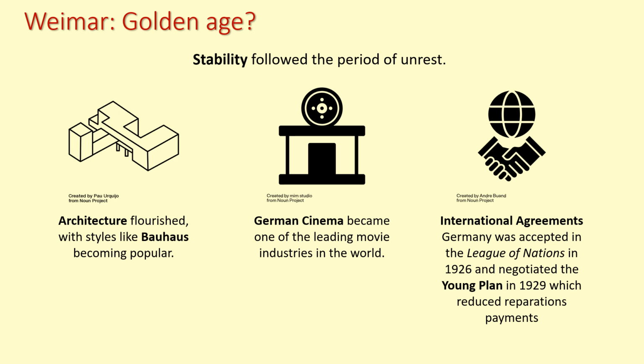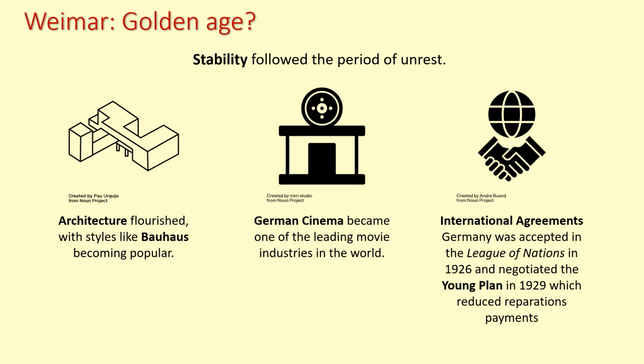Furthermore, in 1929, a new economic plan is negotiated to follow up the Dawes Plan. So they negotiated the Dawes Plan, which restarted the reparations payments back in 1923 and introduced the new currency. They now negotiate with the Americans the Young Plan, which is a more wide-ranging agreement, and it reduces the reparations payment.